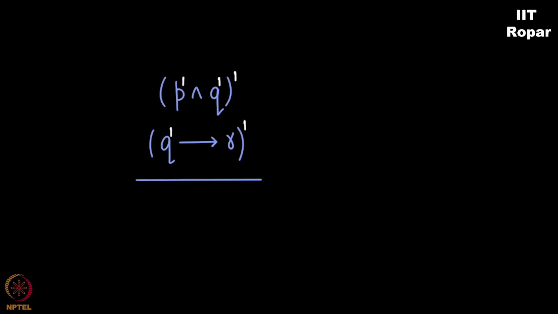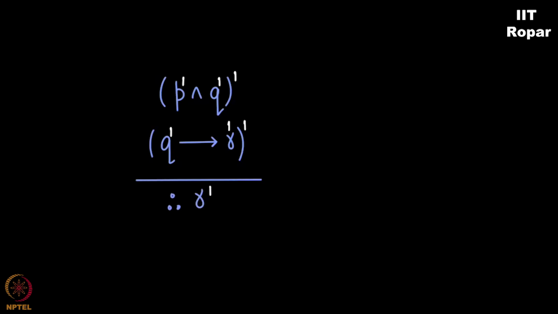I gave you an example where you cannot conclude that something is true. I'm now giving you an example where you can conclude that a lot of things are true as well. You see, look at this. P and Q is true. Q implies R is true. What can you conclude? I'm saying P and Q is true, which means P is true and Q is true. So P is true, Q is true, and Q is implying R, which means R is true. You see, therefore you can say that R is true here.